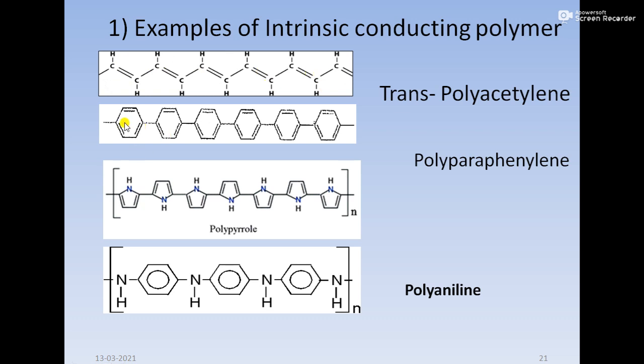Second is polyparaphenylene, where the phenyl ring is attached at the para position. You can see this is one position, ortho, meta, and para. You can see single, double, single, double, single, double. Then this is polypyrrole, and this is polyaniline. So these are some examples of conducting polymers.